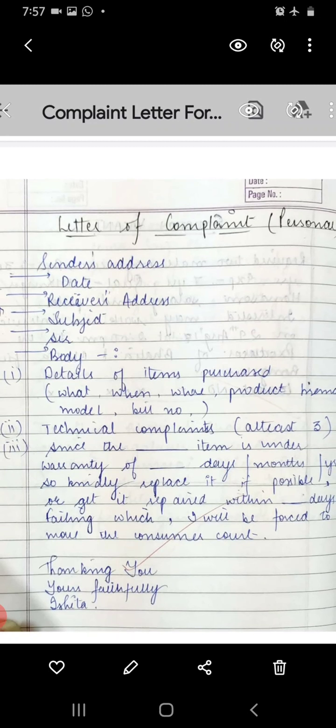Y will be small in this page, Y is capital, which is wrong. Then it is yours faithfully and your name. So after this, today I am giving you a sample for some letter or some product for this complaint business, and then you will be writing one question on your own. This sample you're going to note down in your notebooks for today.